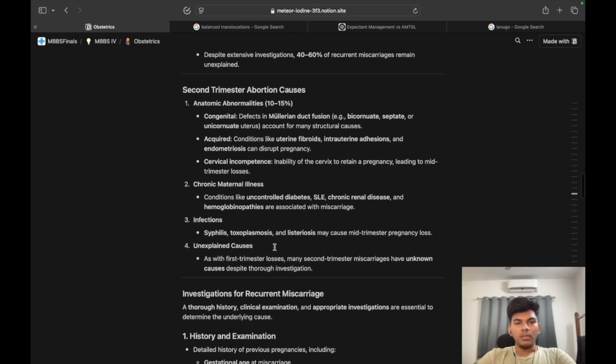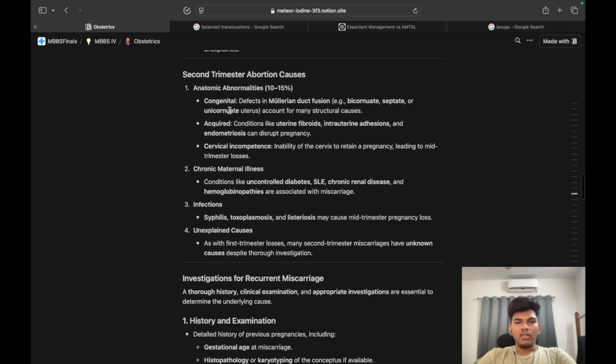Coming to second trimester, so anatomic abnormality. By second trimester the body is formed almost, so anatomical abnormalities could be a cause. So congenital or acquired, or cervical incompetence. First one, defects in Mullerian duct fusion, bicornuate, septate or unicornuate uterus account for many structural causes. Mullerian, as we all know, gives rise to the female genital tract, unlike the other one, Wolffian, which is for males.